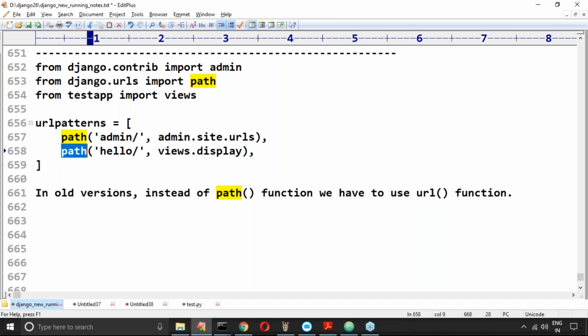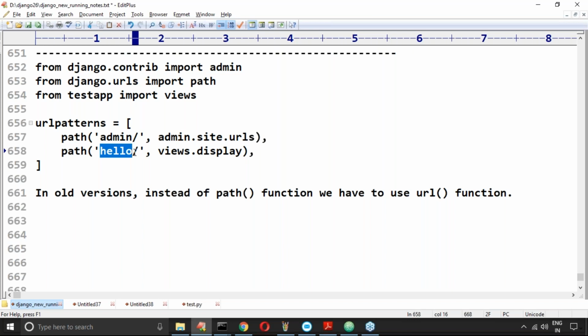Now the URL pattern is also ready. Just intimate the end user: if you want the functionality of this display, call this hello, so that our display function is going to execute and I will send the response to you. Now share this URL pattern with the end user, so that by using this he can contact.